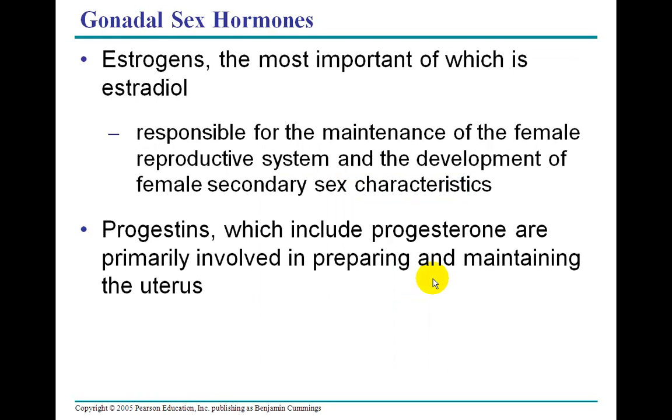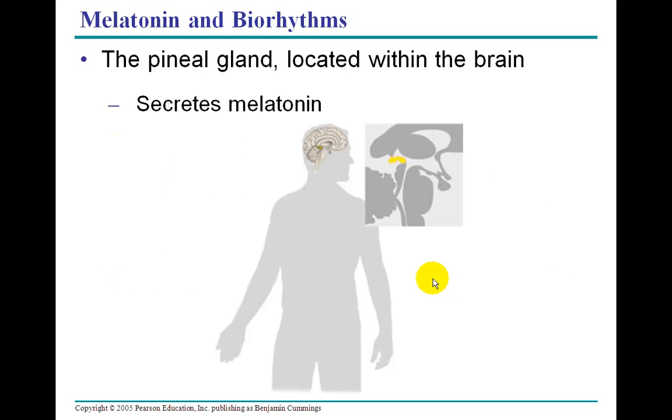The estrogens in women, probably the most important of which is estradiol, is responsible for the maintenance of the female reproductive system and the development of female secondary sex characteristics. The progestins are a separate category, and they include hormones such as progesterone, primarily involved in preparing and maintaining the uterus. And this deals with a woman's monthly cycle and giving birth.